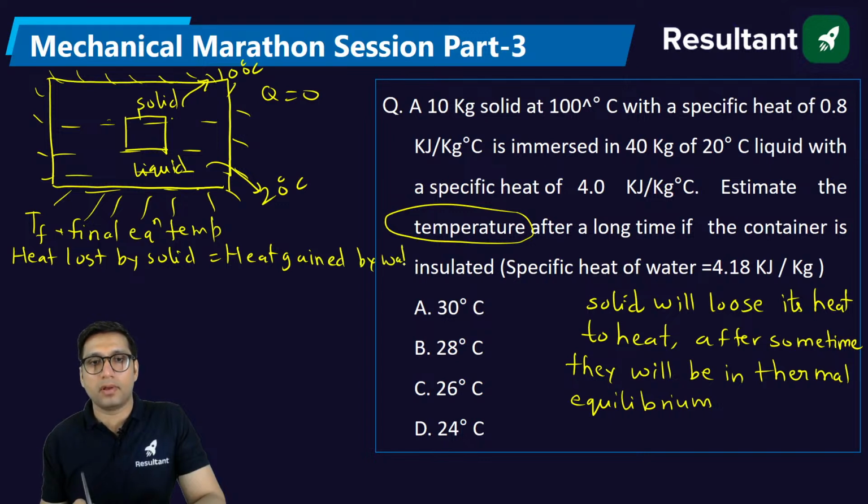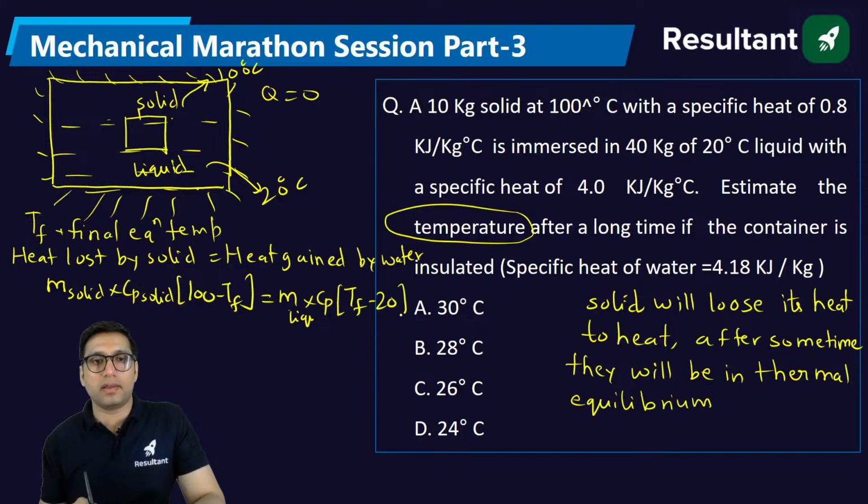We are going to apply the first law of thermodynamics to get the final equilibrium temperature. So this is mass of the solid into specific heat of the solid into 100 minus final temperature is equal to mass of the liquid into specific heat of the liquid into final temperature minus 20. Just put all the values, you will get the answer.